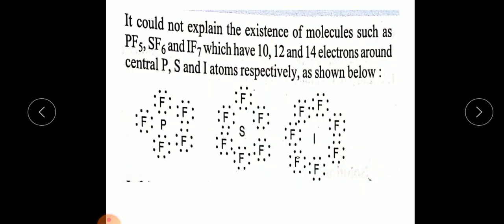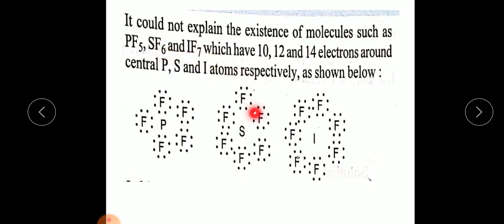Now if you go for another compound, for example PF5, phosphorus pentafluoride. In phosphorus, in the outermost shell we have 5 electrons, and fluorine has 7 electrons. While sharing the electrons, the phosphorus atom at the center will have 10 electrons, because 1 electron will be shared with each fluorine atom. So altogether when shared with 5, it becomes 10 electrons, which is more than 8 electrons.